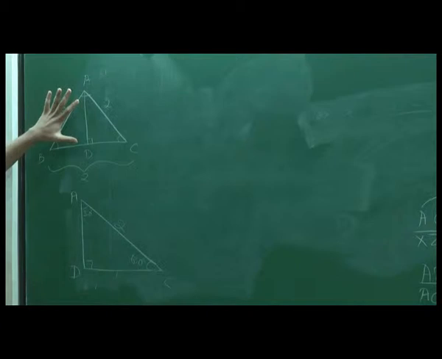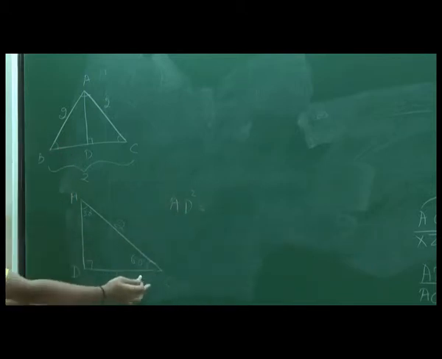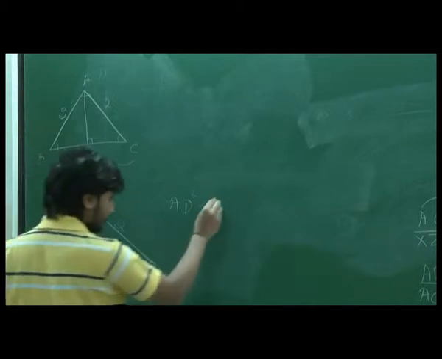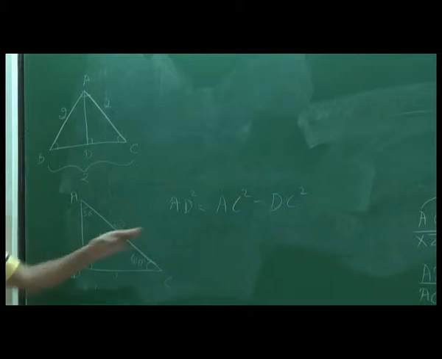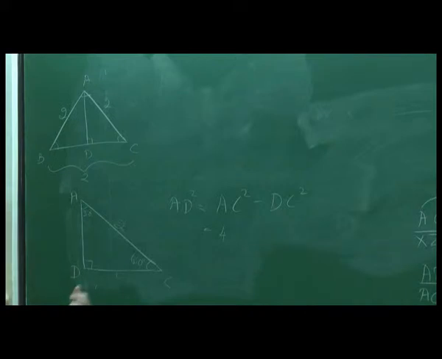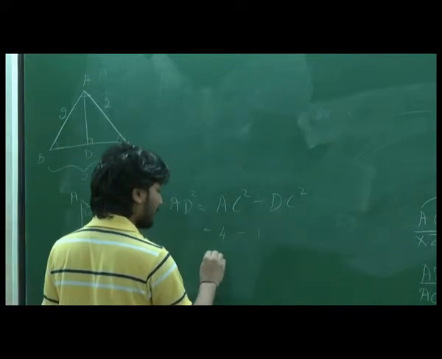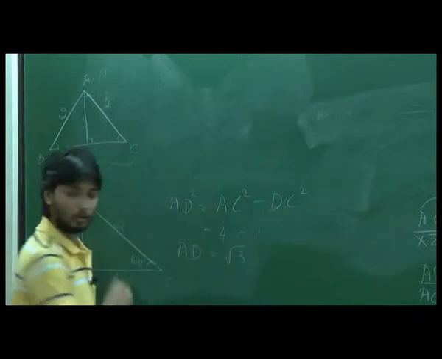So we don't know this by this at all. So let's see only this and apply Pythagoras theorem. What happens? AD square should be equal to AC square minus DC square, right? This is by Pythagoras theorem. Let's substitute. What is AC? 2. AC is 2, we know. So AC square would be 4. What is DC? 1. DC is 1. So 4 minus 1 is 3. So we want AD. We take square root. So it becomes square root of 3.